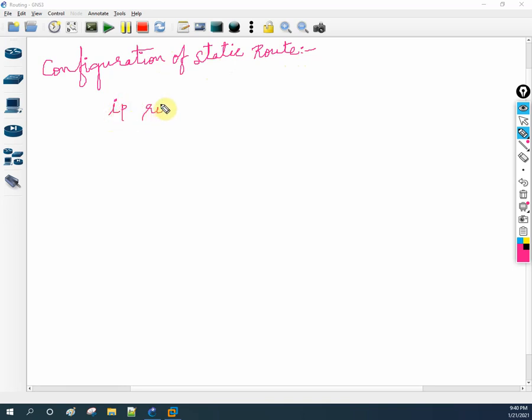We need to write ip route, and after that we need to write the destination network ID.